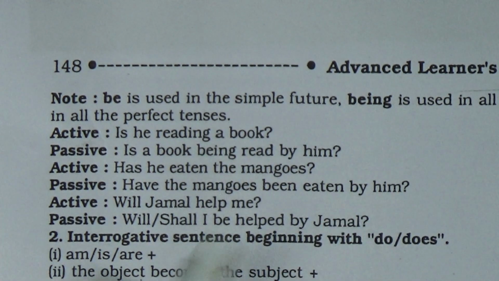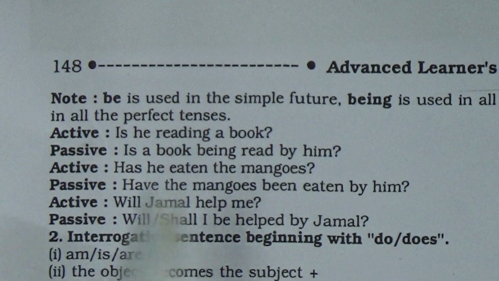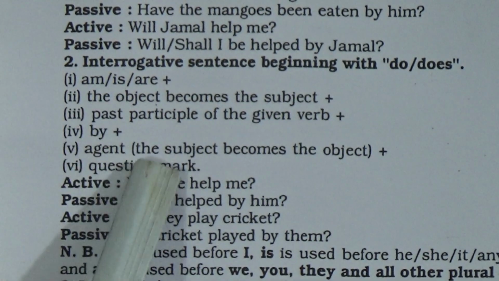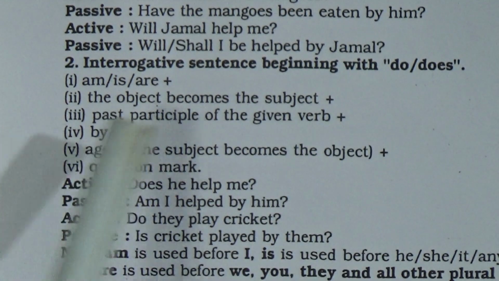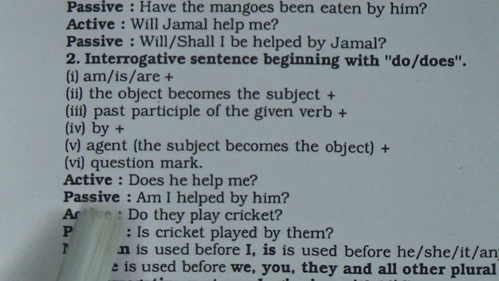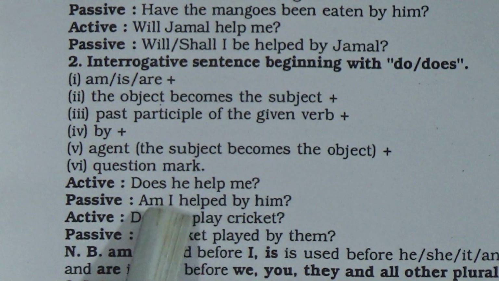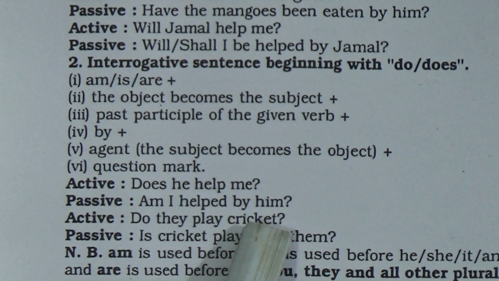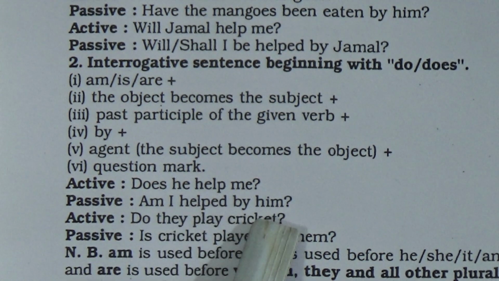Then number 2, interrogative sentence beginning with do or does. Rules number 1, am or is or are, plus number 2, the object becomes the subject, plus past participle of the given verb, plus by, plus agent (the subject becomes the object), plus question mark. I am going to say the question. In active voice, does he help me? In passive voice, here you will write: am I helped by him?